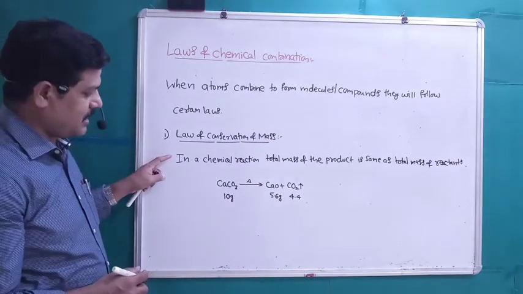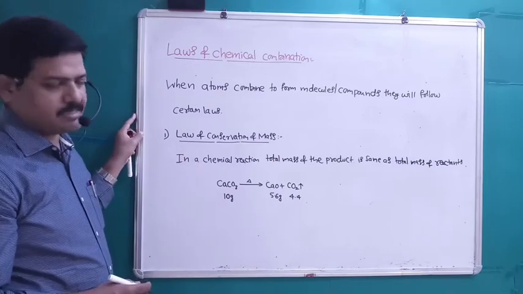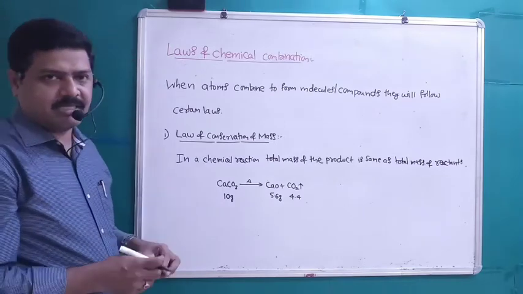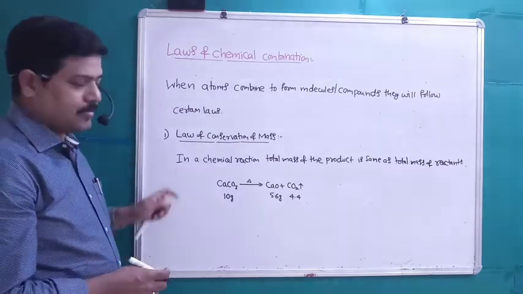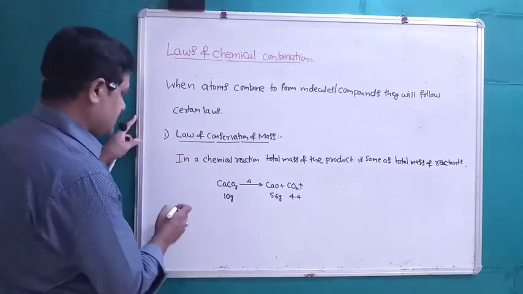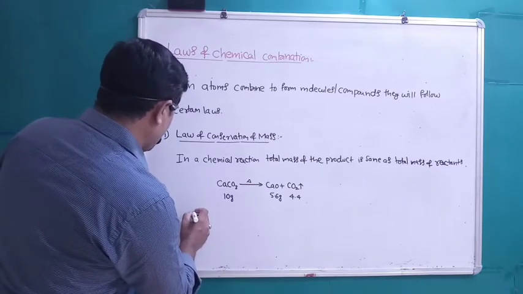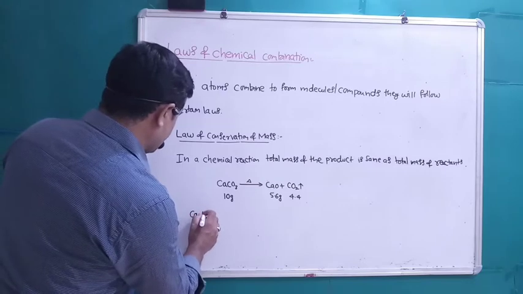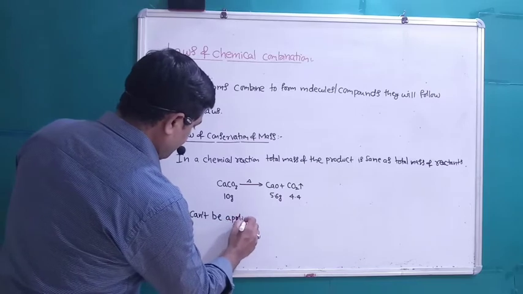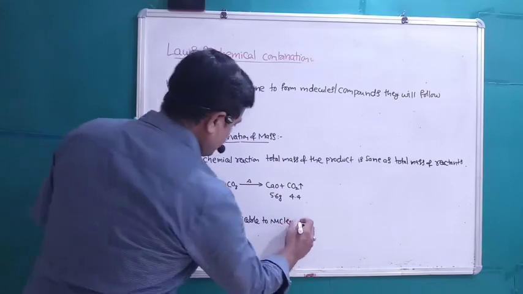But for a chemical reaction, total mass of the products is same as the total mass of the reactants. By studying many combustion reactions, Lavoisier proposed the law of conservation of mass. Then this law cannot be applicable to nuclear reactions.